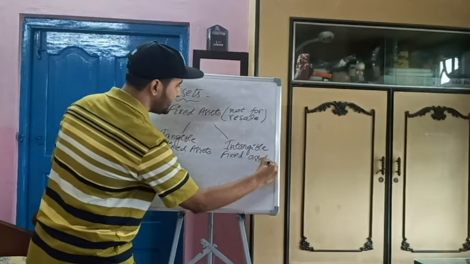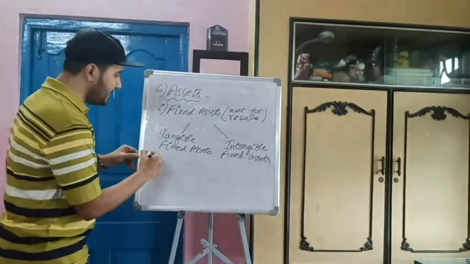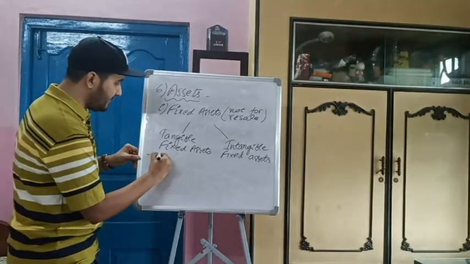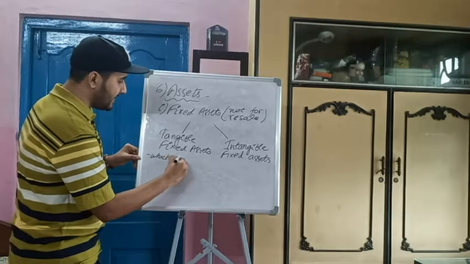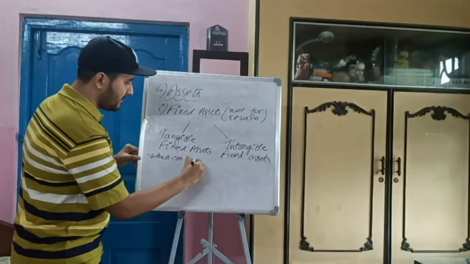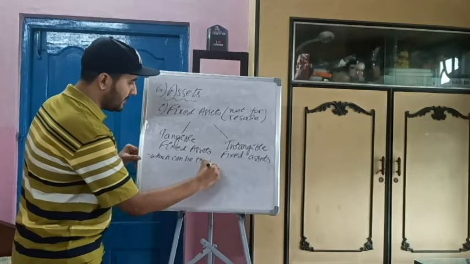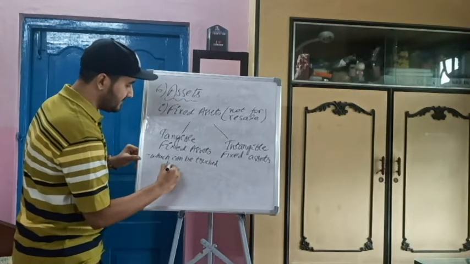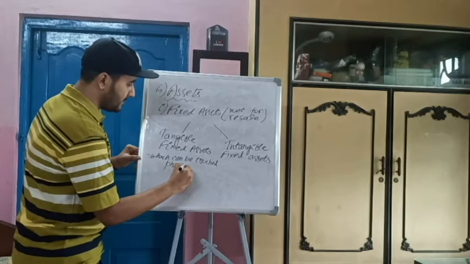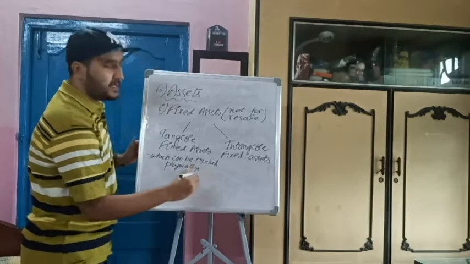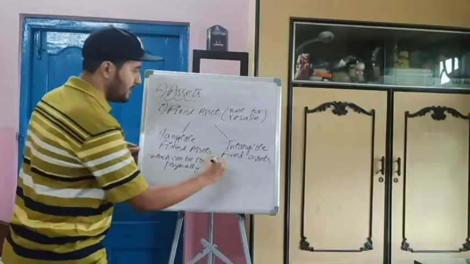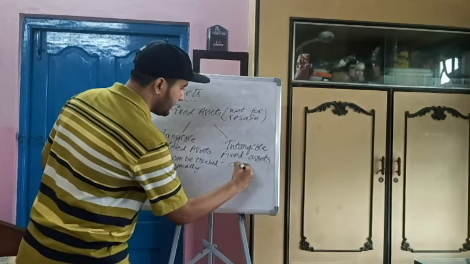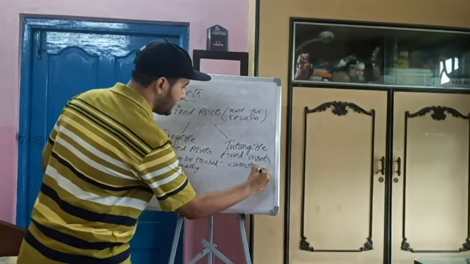What is the difference between tangible and intangible? Tangible means which can be touched. You can touch that. How can you touch it? Physically. Obviously, intangible would be the reverse. It cannot be touched physically.